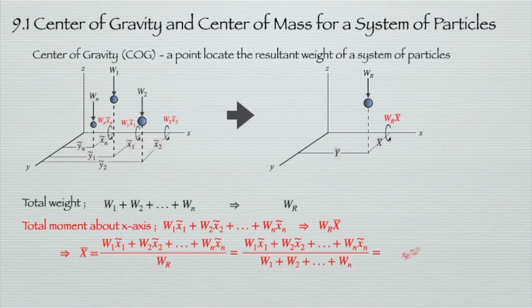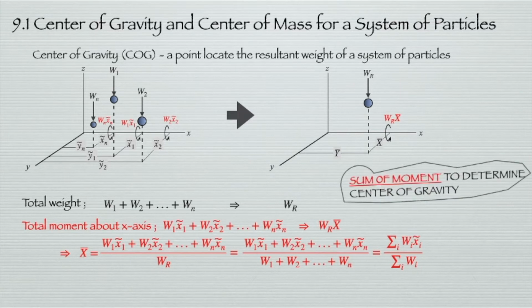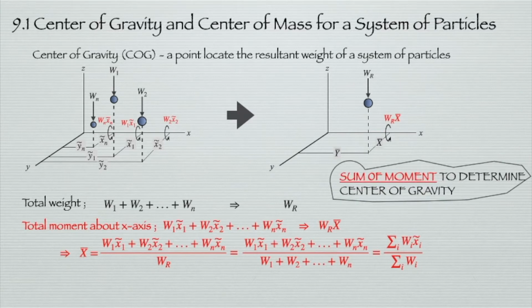So it can be written as the summation of Wx over the summation of W. From this equation, we can determine the location of x bar, which is the center of gravity in the x direction for the system of particles. So the sum of moments is used to determine the center of gravity.